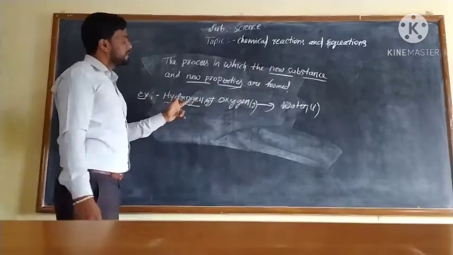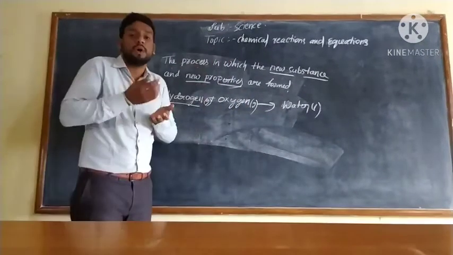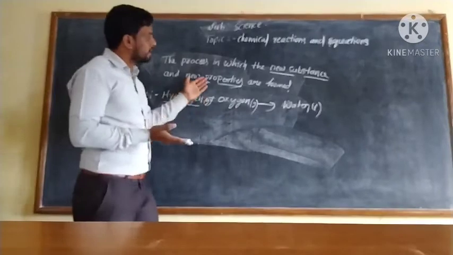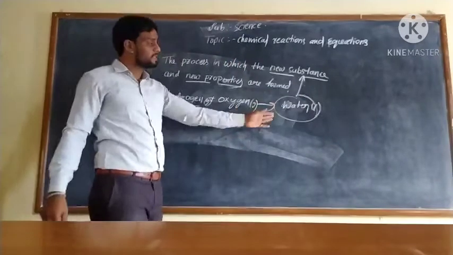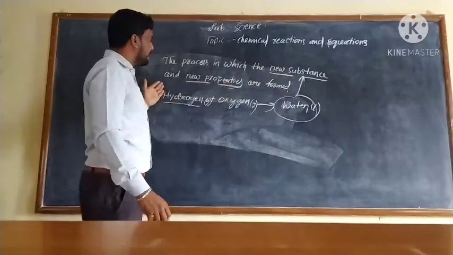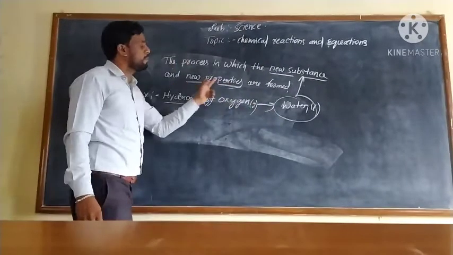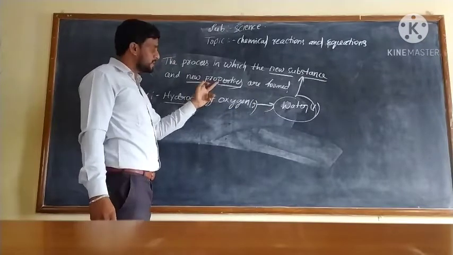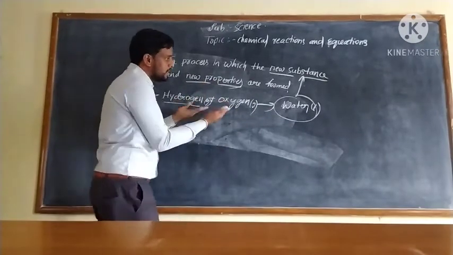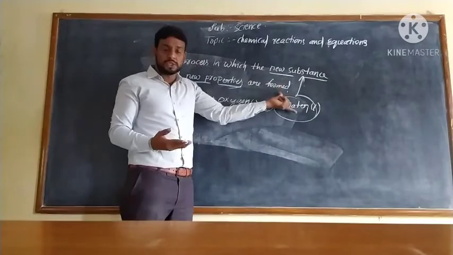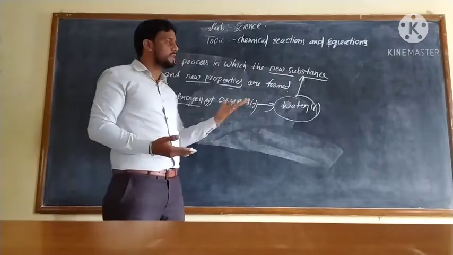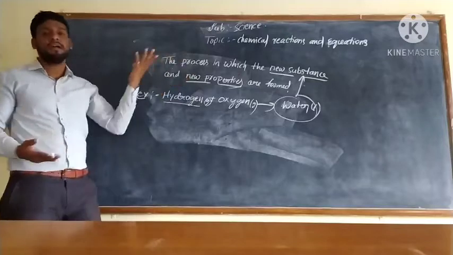Understood? It is an example of a chemical reaction. You know why? Here water is a new substance, and water forms with new properties. You know how new properties? Because these two are gases and this is a liquid. So the properties have changed on the product side. So it is an example of a chemical reaction.